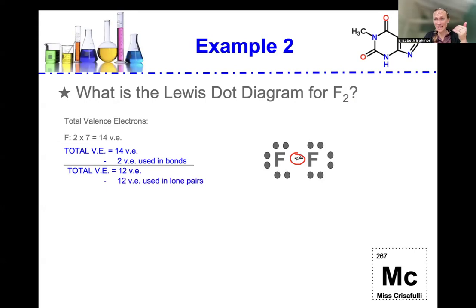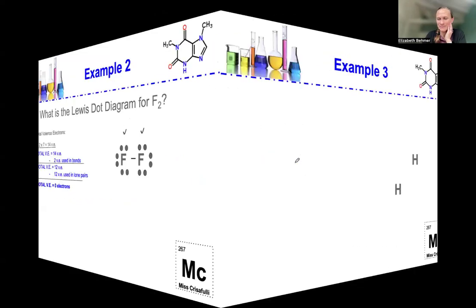We've used up our excess 12 valence electrons, placing 6 around each fluorine atom, and they're both happy because they both fill up the octet rule. They have 6 pairs of electrons each around them, and to get to 8, they're both going to share, so we can count that extra 2 in the covalent bond to make each fluorine happy.